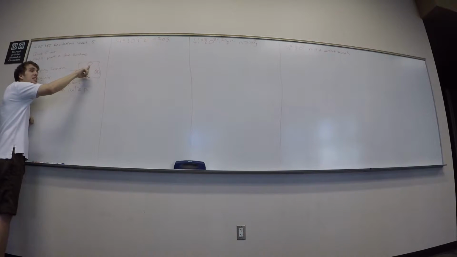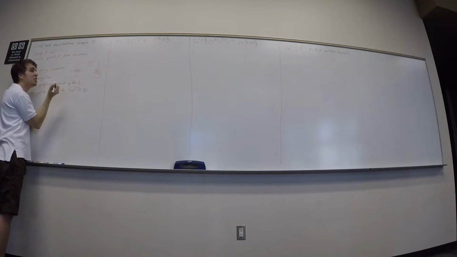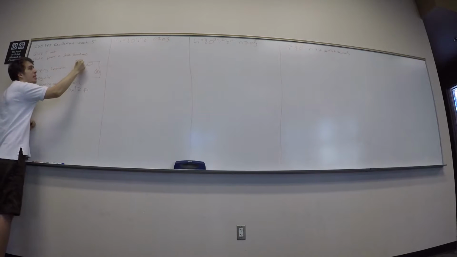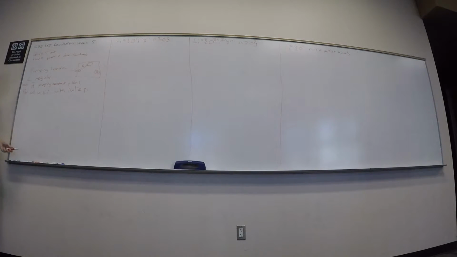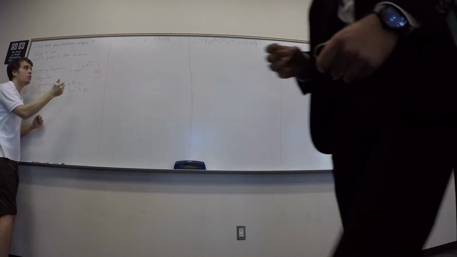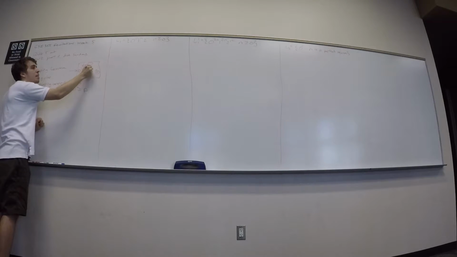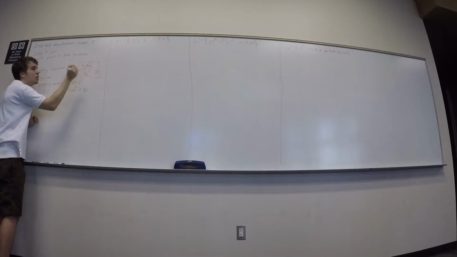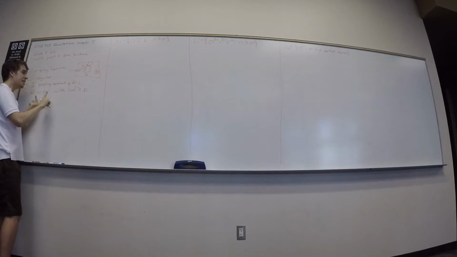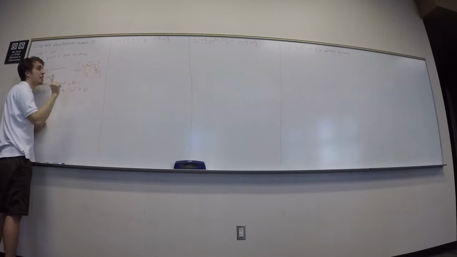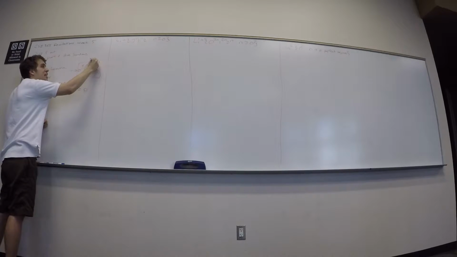So I said that this state repeated, so there must be some way to get from the start state to the state that repeats. And let's call the string that is the transition labels put together X. Well, I said that that state repeated, so there must be a way to go out and come back to that state. Let's call that string Y. And I said that the string has to be accepted, so it has to go to some accept state from the repeating state. Let's call that Z.